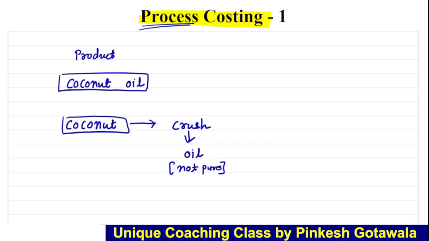After that, we get oil from crushing, but it is not pure. So to make it pure, what do they have to do? They have to refine. Then they get pure oil, right? So by these two steps, their product is ready, but it is not ready to sell.